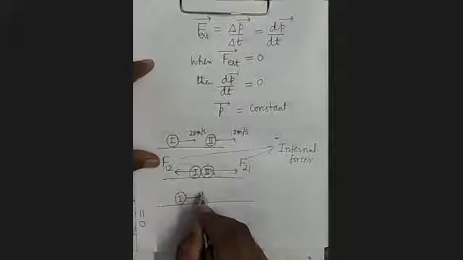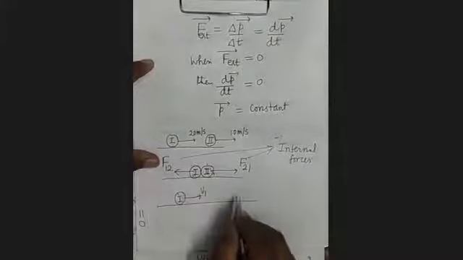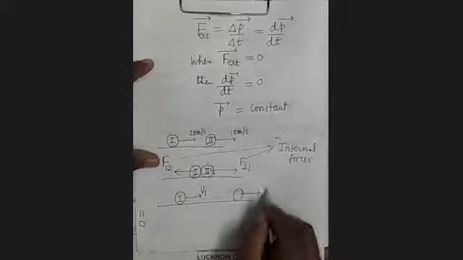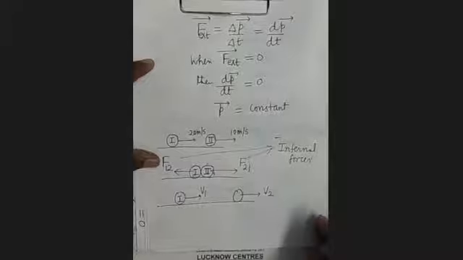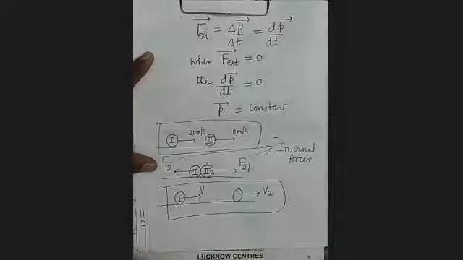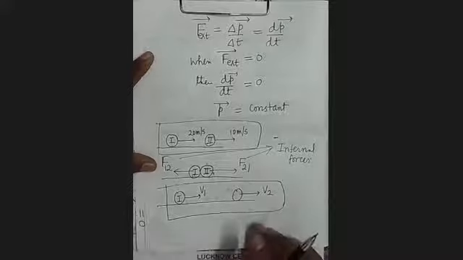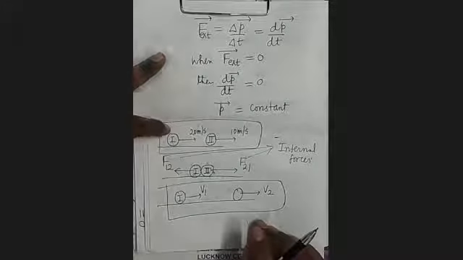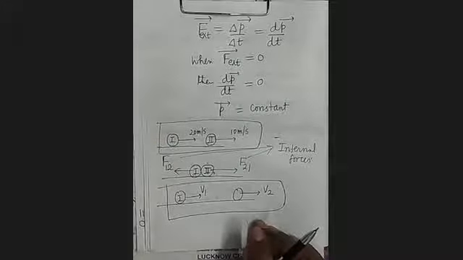Now, if there is no friction, then these bodies will get separated. Suppose one is moving with some velocity v1 and the other with some other velocity v2. Here we will find that the total momentum before collision will be equal to the total momentum after collision. That will remain the same.